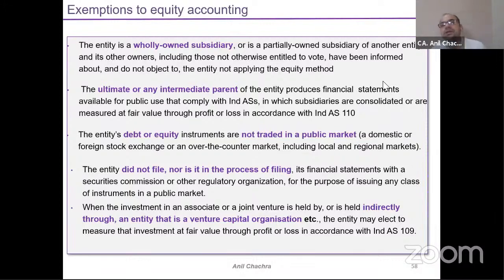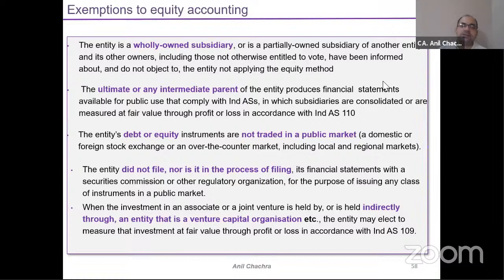So, exemptions to the equity accounting, right? I will not discuss all the equity accounting exemptions. Most of the same things are applicable, same as in the Ind AS 110 part, except two exemptions. What are those exemptions? They have been specifically mentioned under the Ind AS 28 part. For investment accounting, although the investment entity was not covered under the Ind AS 110 part, the same thing has been mentioned under the Ind AS 28 equity accounting part.